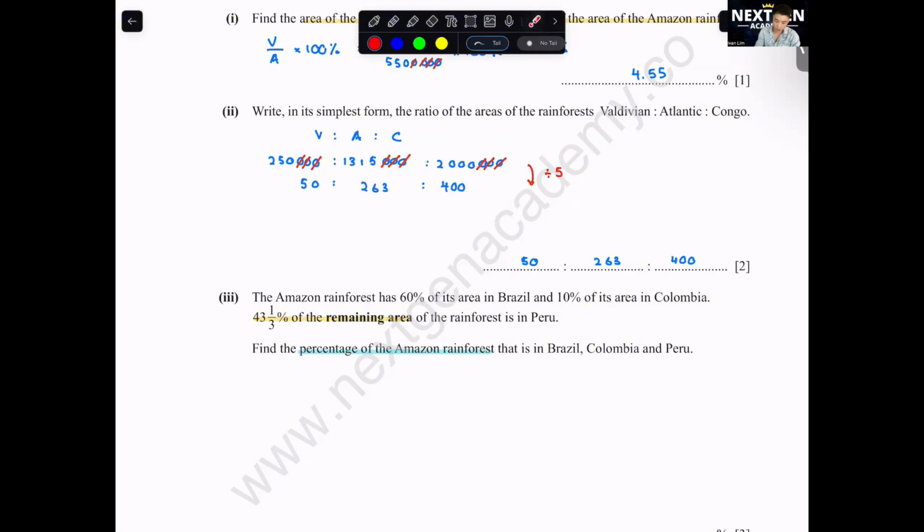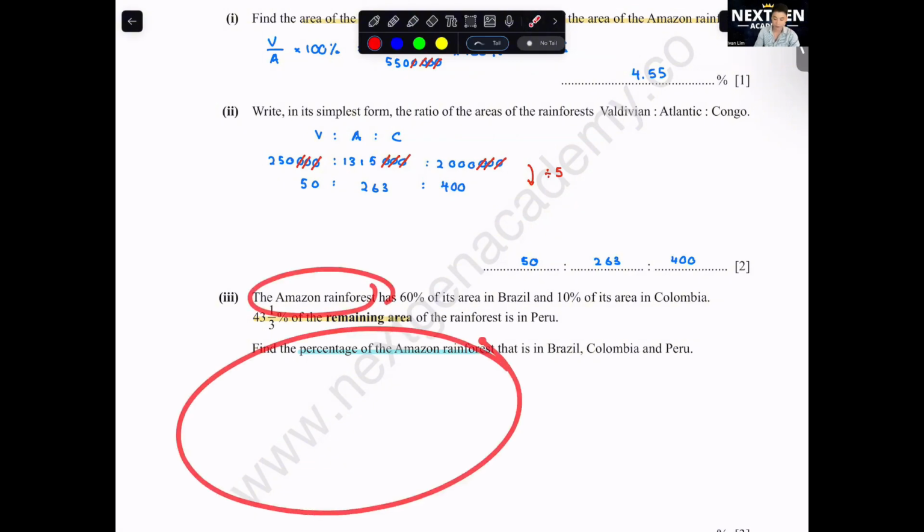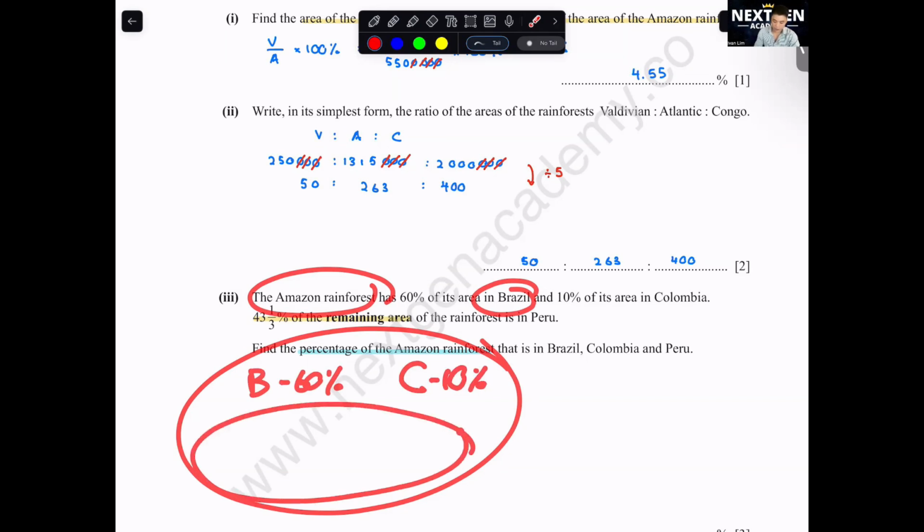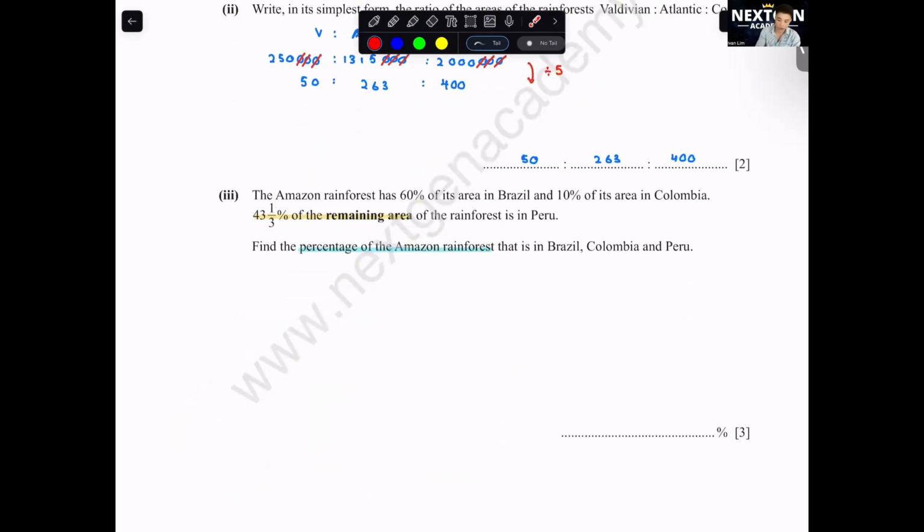So you see, Amazon forest, I want you to think Amazon forest is the entire thing right now. It has 60% in Brazil. So Brazil here got 60%. Colombia got 10%. Remaining area, so whatever that's remaining, 43 and 1/3% of it. Understand the scenario here? So the first thing that we want to do is we want to find the percentage of the remaining area first. Percentage remaining, which is you take 100 minus 60 minus 10, which equals 30%.